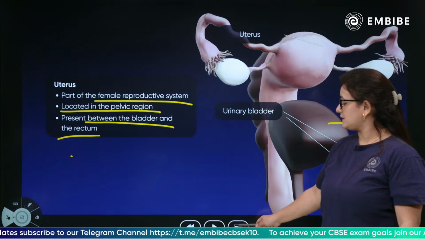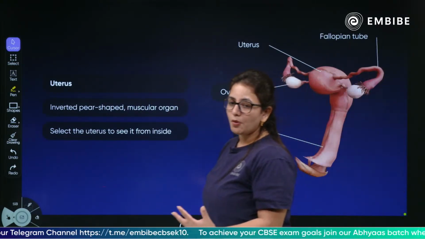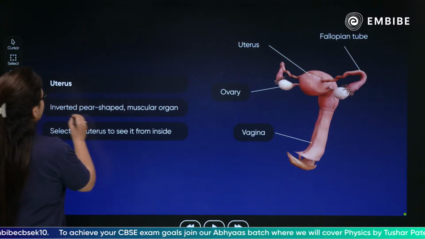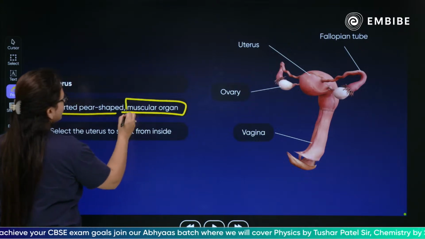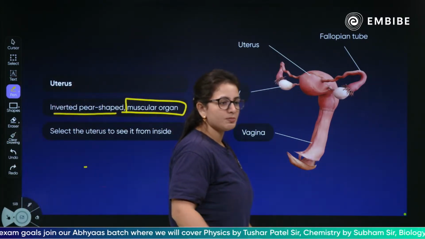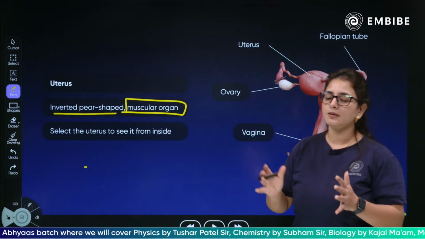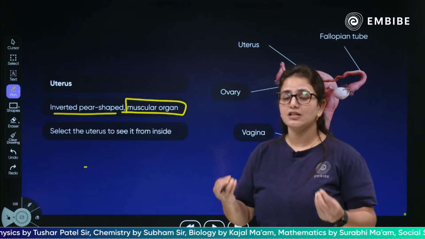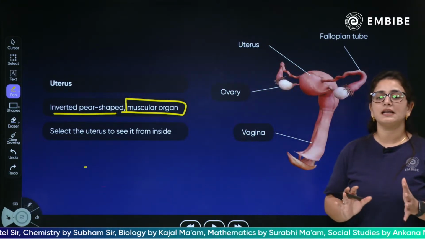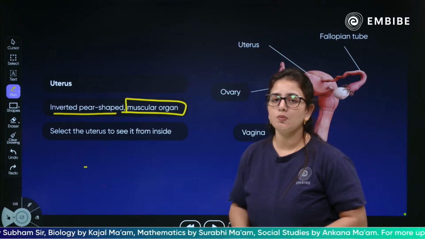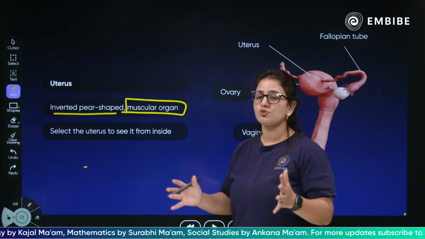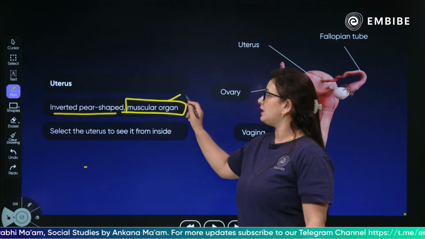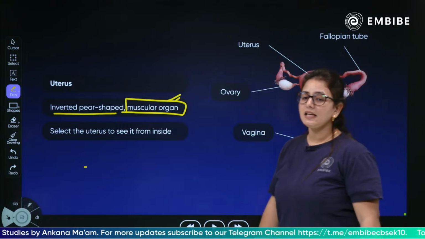As we talk more about the uterus, what is the shape of a uterus? It is an inverted pear shaped and muscular organ. Yesterday also I told you this. The reason it is muscular and stretchable is that when it is going to nourish the baby, when the embryo is implanted in the uterus, it is going to get immense attention and care. All the support for the development of the baby will be given by the uterus only. So it is going to stretch as the baby grows, till the gestation period is over. That is why it is a muscular organ. It stretches out.